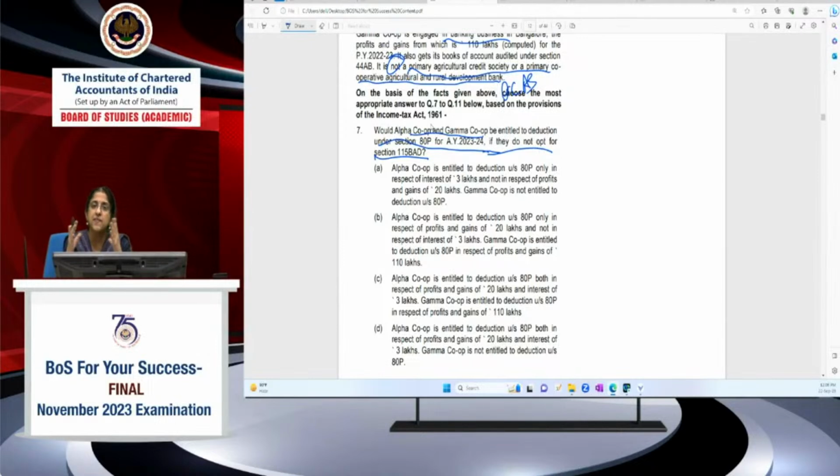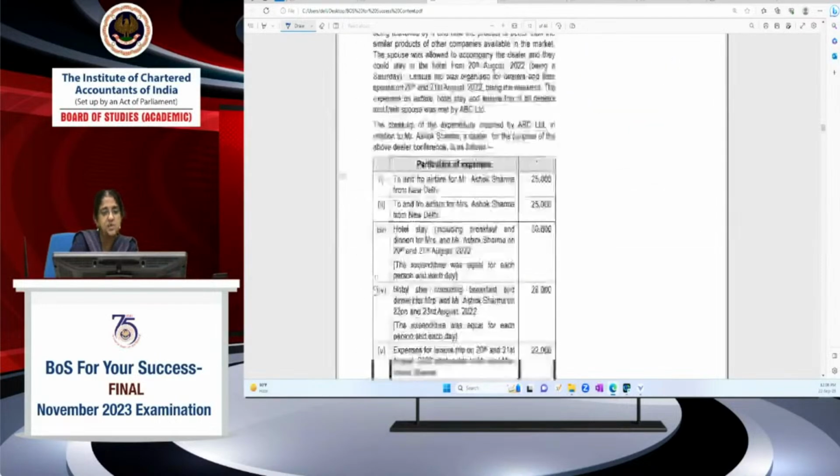Otherwise, under the normal provisions of the Act, a cooperative society carrying on specified activities is entitled to the benefit of ATP on the income from such activities. Those activities, what are all those activities? We have those. 1 minute.